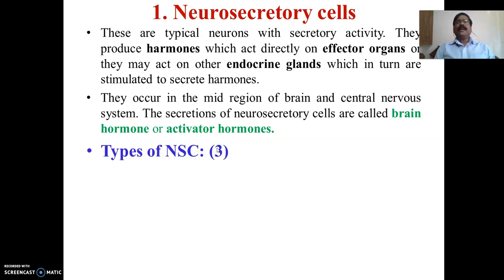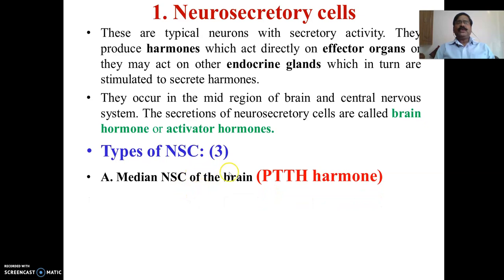Now the neurosecretory cells are again divided into three types of cells. The first one is known as median neurosecretory cells of the brain, which will produce another hormone that is known as the prothoracic hormone. This is very, very important. This abbreviation is very, very important.